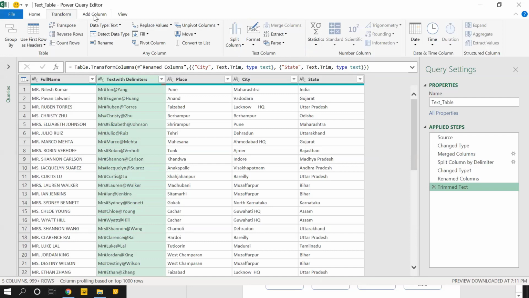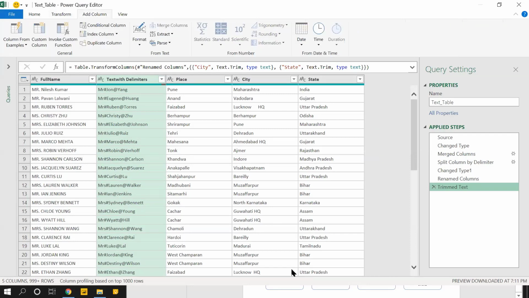So I'll click on add column. In add column also, you have some options like from text, from number, and from date. These are like text functions, number functions, and date functions. So in both menu bars, you have these options.